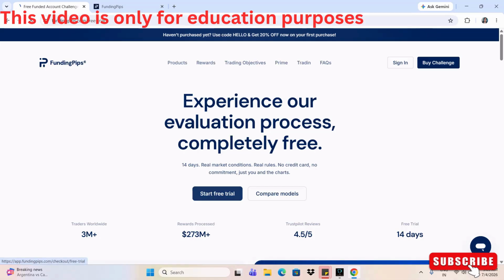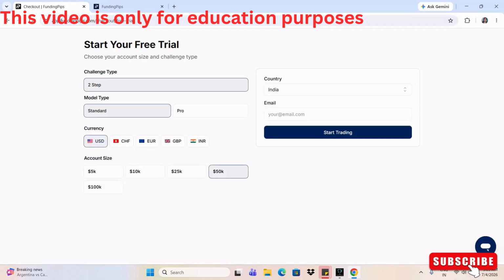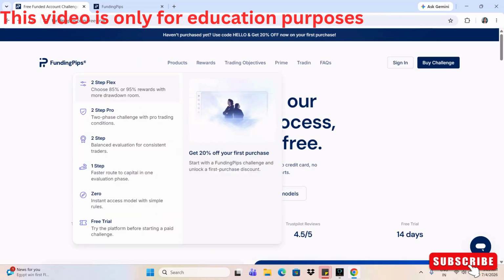So if you click free trial here, there are two models, the standard and the pro. For example, you want to buy a 10K account, so you just simply have to follow this process. You just mention your email ID and you can start trading. Okay, we'll be going through the different accounts.